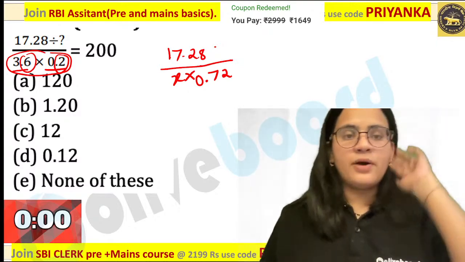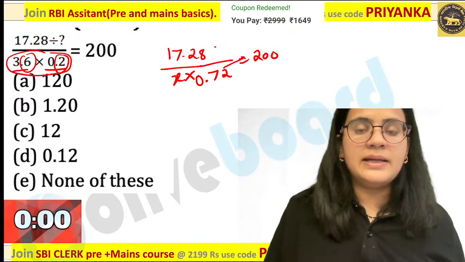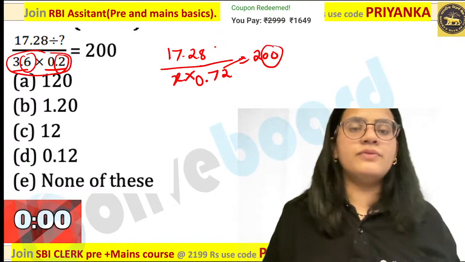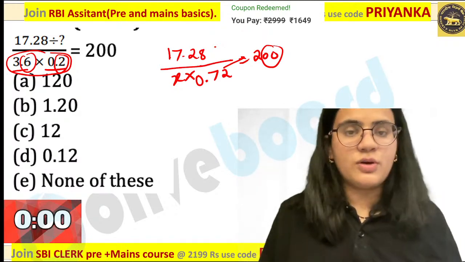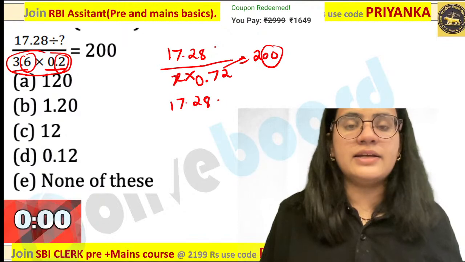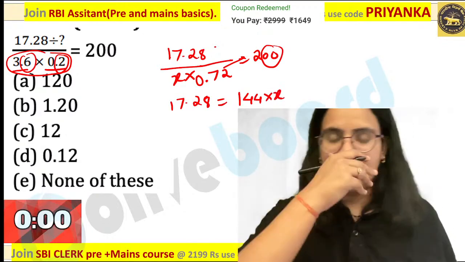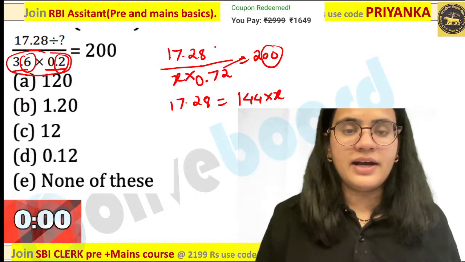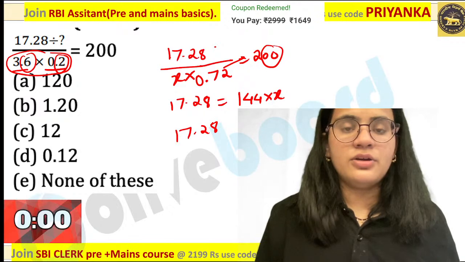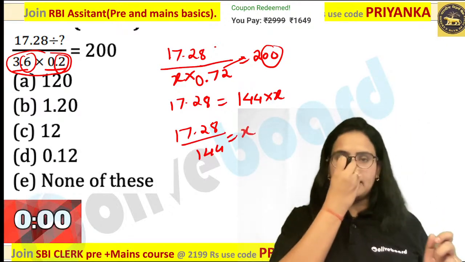So this will become 0.72. Here you have to write down 200. Now when you are cross multiplying, this 2 decimal will go with a 0 over here. This 2 decimal will go with a 0. So what will you get? 17.28 is equal to 144 into x. Now if you are aware, here you have to divide this by 144, that is the x value over here. Are you all getting my point?